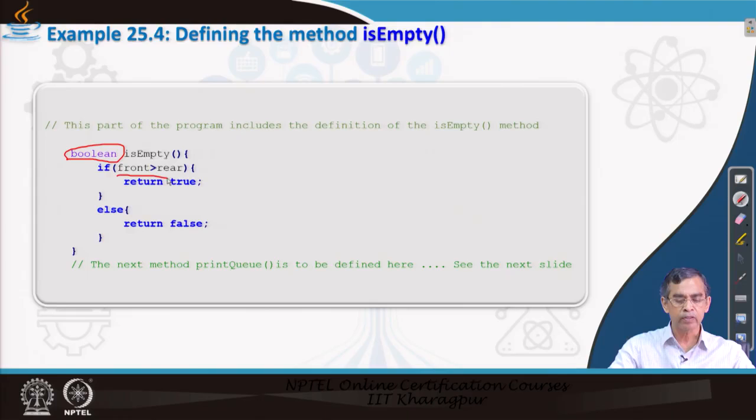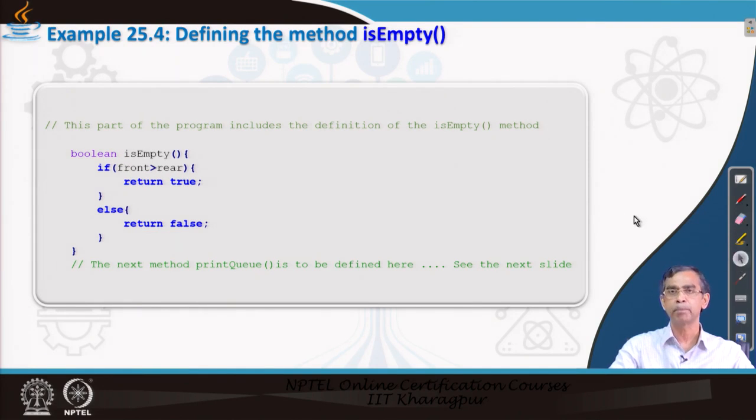Now, here we are checking whether a queue is empty or not, and this is the condition that indicates the queue is empty: front greater than rear. So, whenever the front exceeds the rear pointer, it means that the queue is empty. So, it returns true, otherwise it returns false. This is a pretty simple method and the condition needs to be followed like this, and that is all. So, this basically implements 3 methods, and then another method that remains is the print queue.